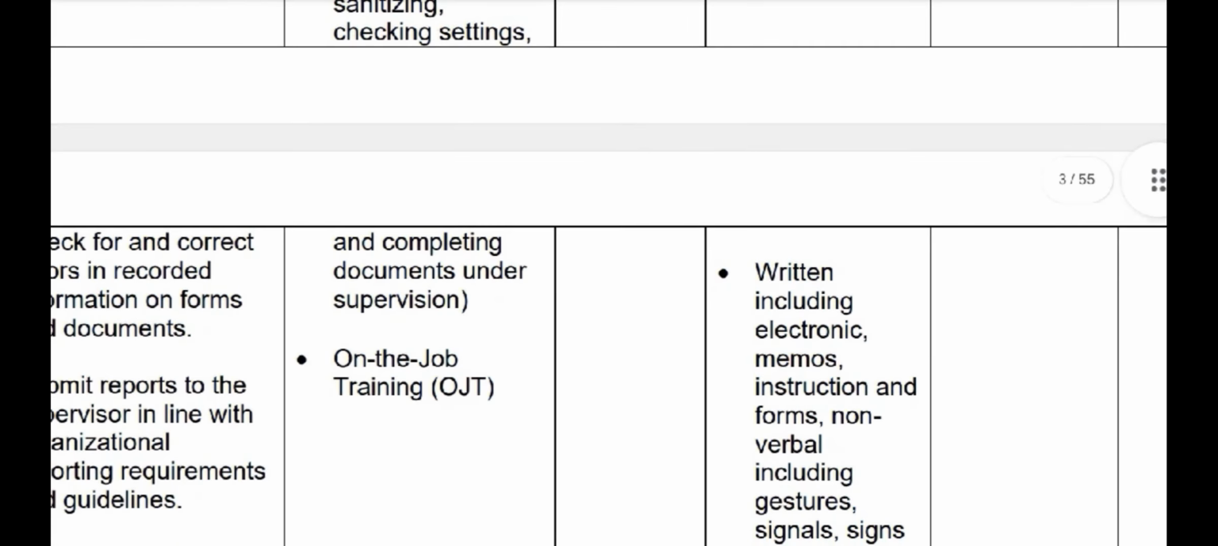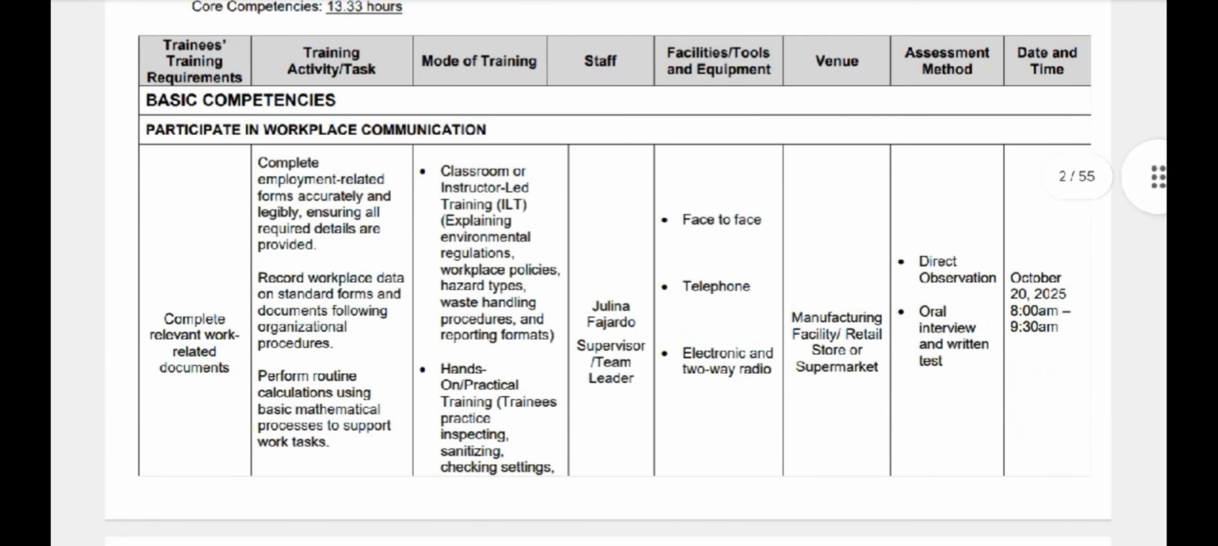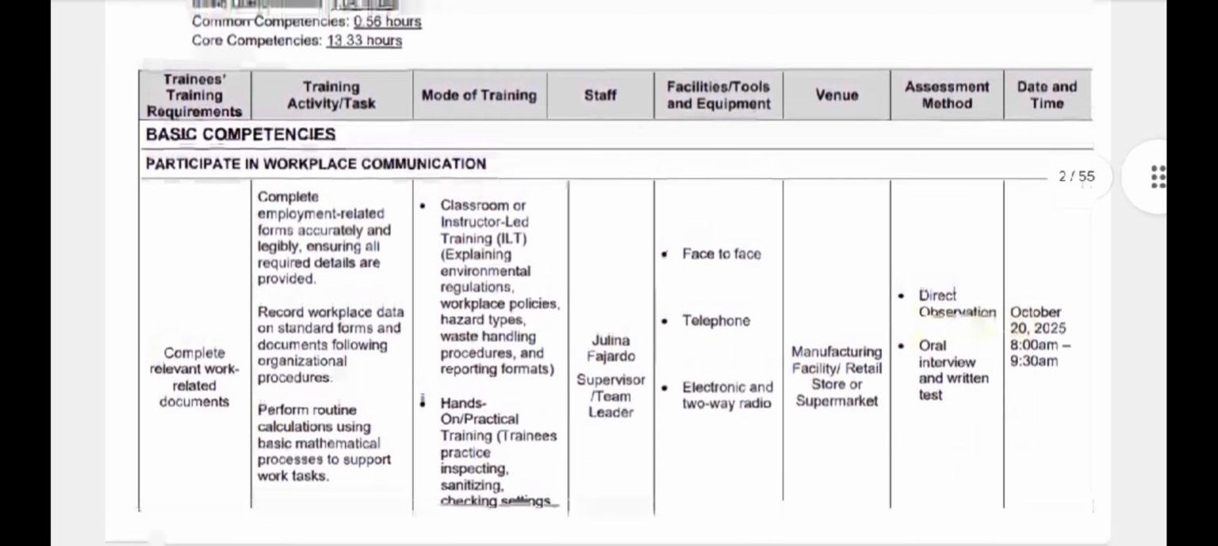So here I come up with the overall training activity, which is the on-the-job training or OJT for actual training. And for staff, we have here Miss Julina Fajardo, which is the supervisor or team leader.